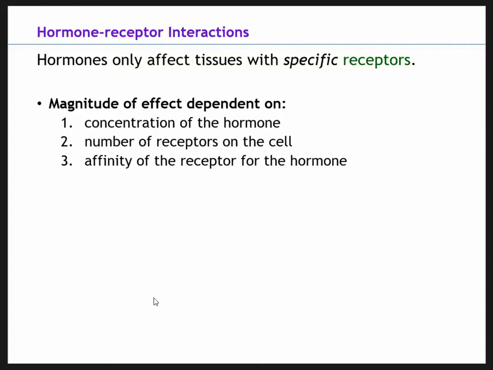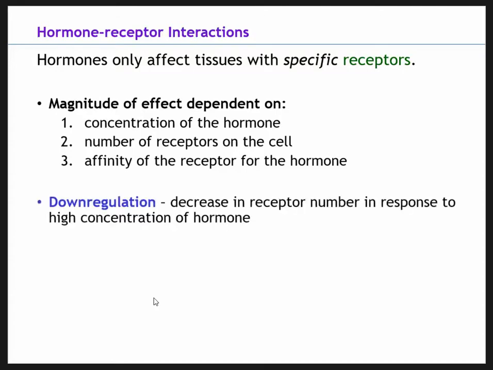But sometimes there are certain cases or instances where we have a decreased affinity of that receptor for the hormone, like drugs, medications, alcohol use can sometimes decrease receptor affinity, so it's less likely to bind a hormone. Also being sick or being ill, the hormone may be less likely to bind. So these three factors determine the magnitude of the effect.